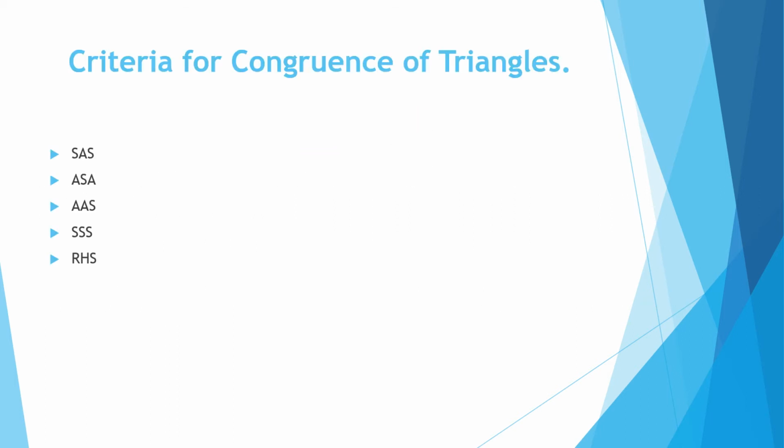Now we will discuss the criteria of congruence. This we have also discussed in earlier classes, in class 7 and class 8. The criteria are SAS, two sides and the angle in between; ASA, two angles and the side in between; AAS, two angles and a corresponding side; SSS, three sides; and RHS, in a right angle triangle, the hypotenuse and one side. Now we will study them in detail.